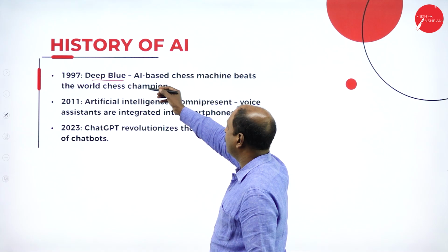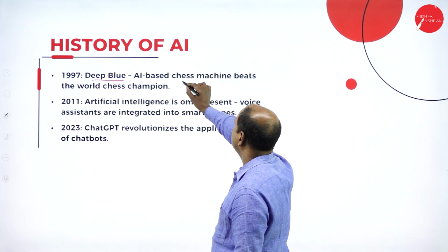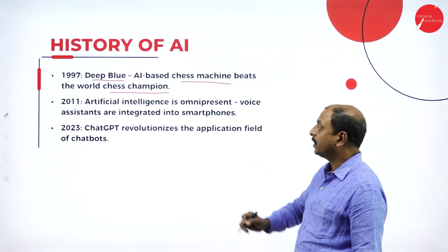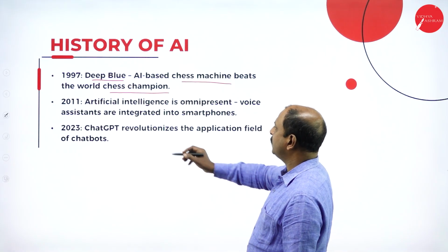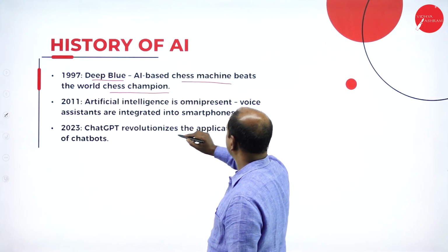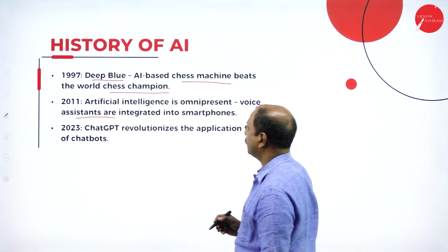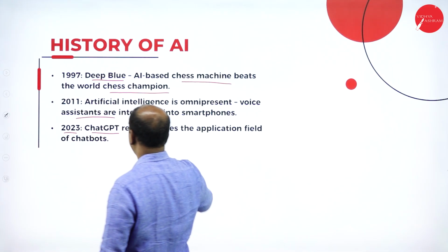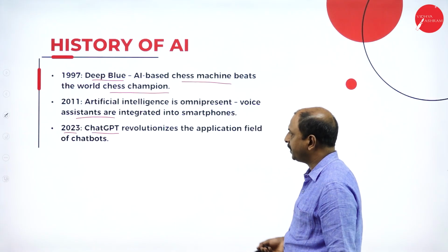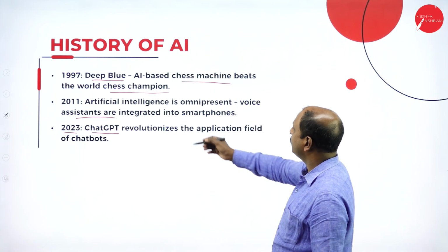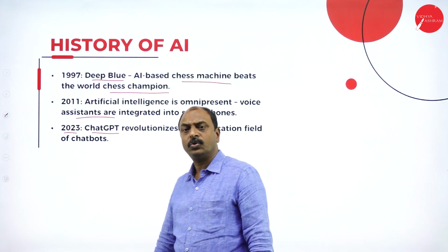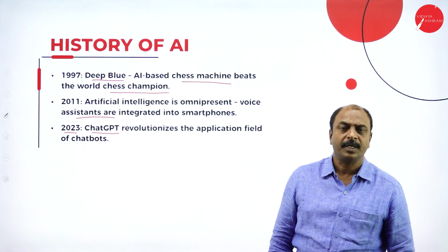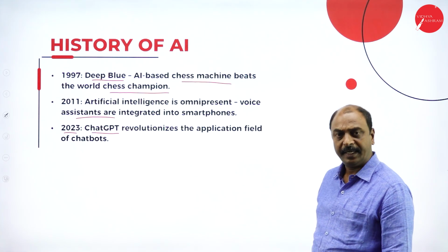It is again based on AI. It is a chess machine. It beats the world chess champion. So this is one of the AI systems. Next, in 2011, the voice assistant was developed, and in 2023, ChatGPT. Nowadays everybody is using ChatGPT for their different applications, and all these are important milestones in the history of AI, or important developments in the field of artificial intelligence.